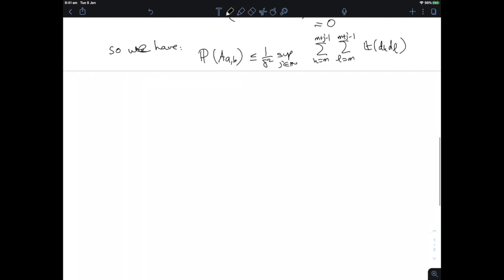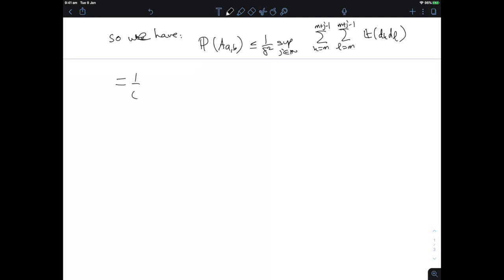So what I'm getting really is 1 upon delta squared times the supremum over j of the sum over k from m to m plus j minus 1 of the expectation of m_{k+1} minus m_k squared.